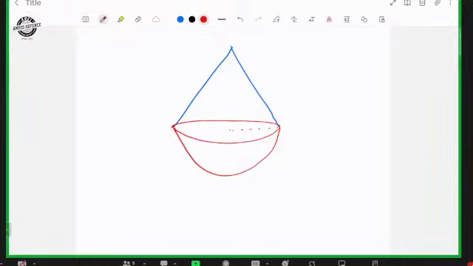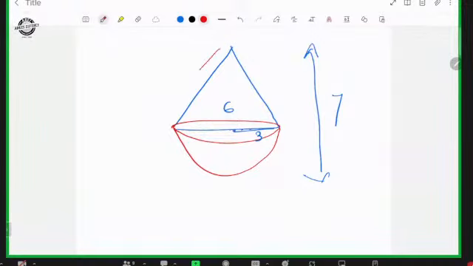See the question. A toy is in the shape of a cone surmounted by a hemisphere. The height of the toy is equal to 7, and the diameter is 6 centimeter. Diameter 6 means total is 6, so the radius will be 3. The question is, what is the slant height of the toy? Slant height of the toy means you have to calculate this one.